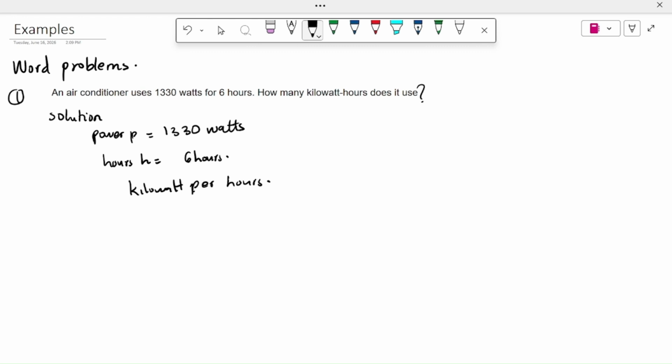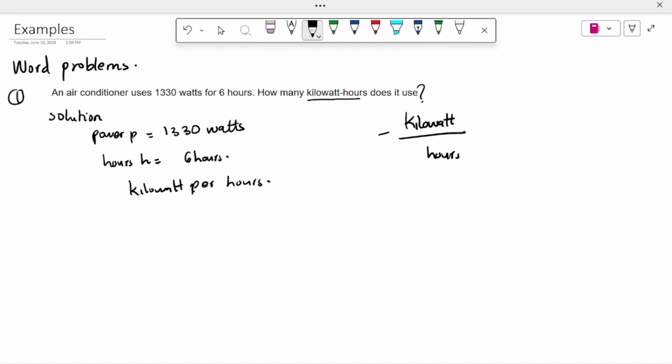Okay, so you're given this question. This is a physics question. I don't know what it is called in your country, but this is something which deals with power and hours, time. So you need to know the formulas. But here you are already given kilowatt per hour. So it means kilowatt is gonna be on top, per hour. You don't need rocket science to solve this question, okay? So let's work out what kilowatts per hour is.